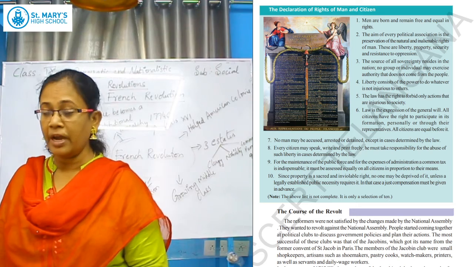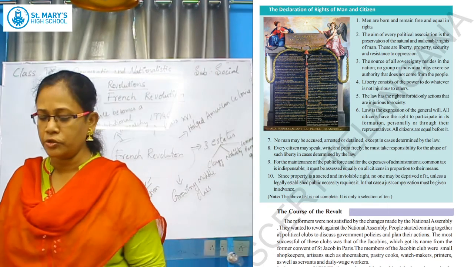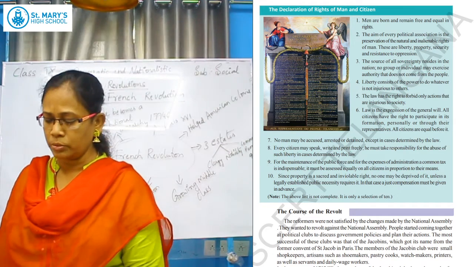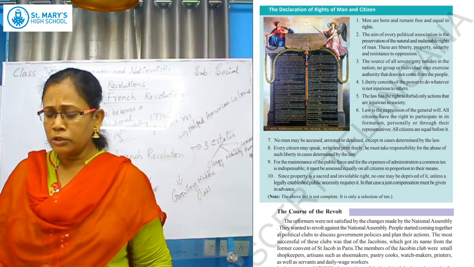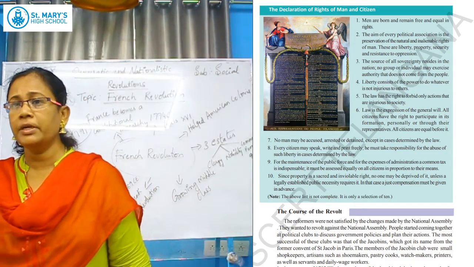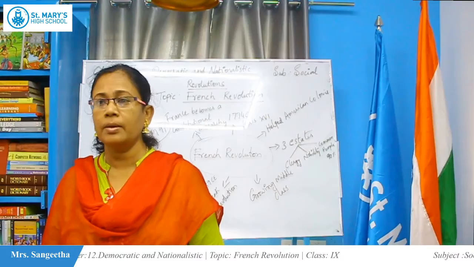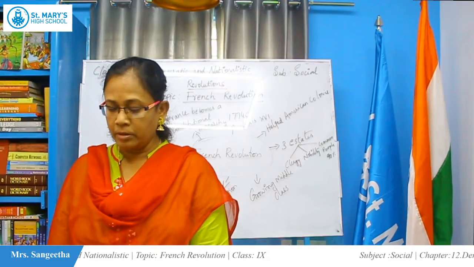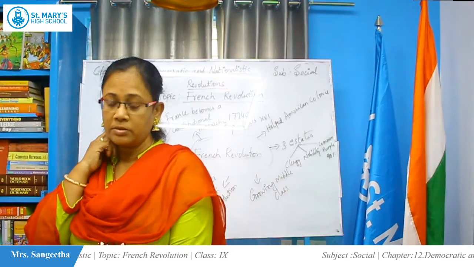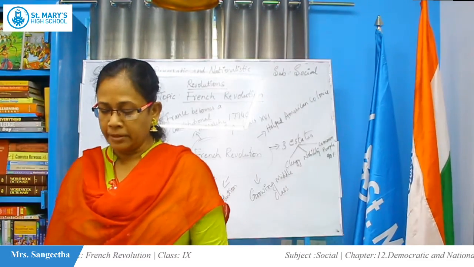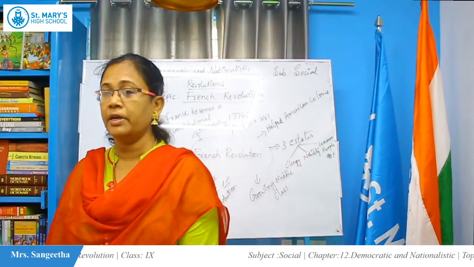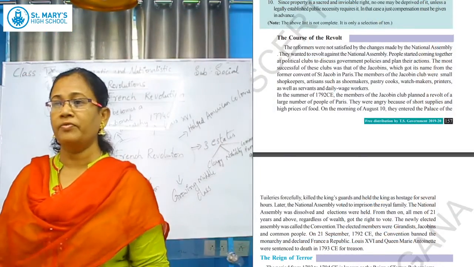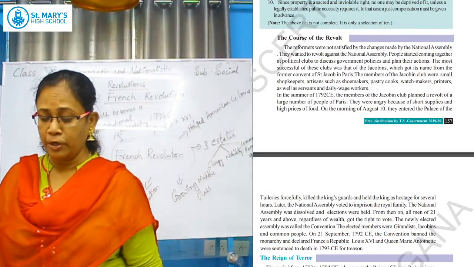They have drafted the constitution and in that constitution they have given some rights to the men. So what happened when France became a constitutional monarchy under the National Assembly? The course of revolt, we will see. The reformers were not satisfied. Whoever the reformers were who drafted this National Assembly, they were not satisfied.